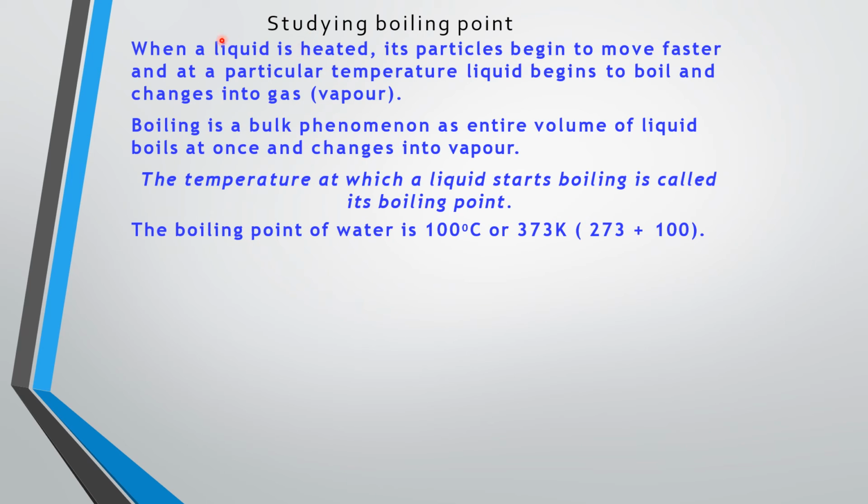Coming to boiling point. When a liquid is heated, its particles begin to move faster, and at a particular temperature, the liquid begins to boil and change into gas or vapor. Boiling is a bulk phenomenon, as the entire volume of liquid boils at once or changes into vapor. The temperature at which a liquid starts boiling is called its boiling point. The boiling point of water is 100 degrees Celsius or 373 Kelvin, that is 273 plus 100.